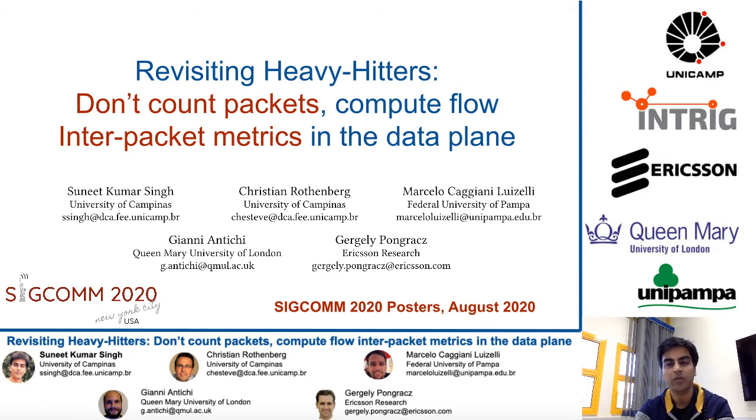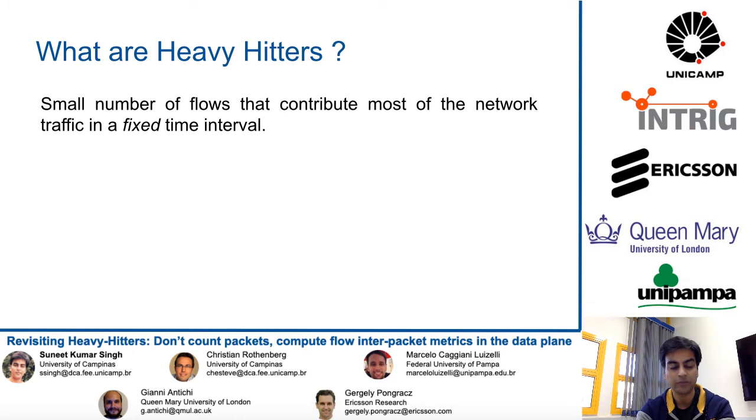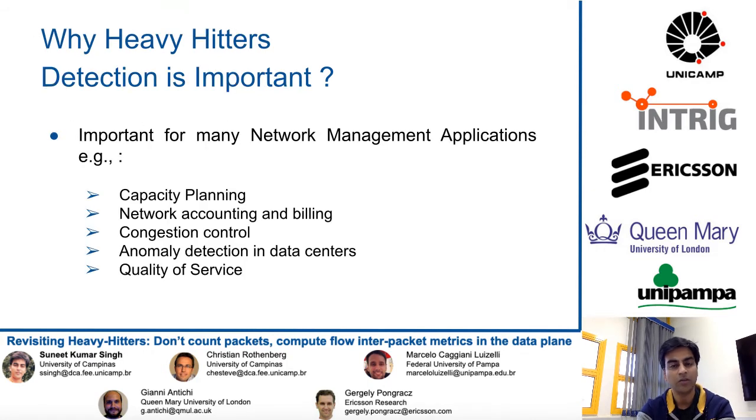So first let's start to discuss what are heavy hitters. There are different definitions of heavy hitters, but the most common definition is we select those flows as a heavy hitter which contribute most of the network traffic in a fixed time interval. But why do we need to detect heavy hitters? A number of network management applications such as congestion control, quality of service management, and flow size aware routing can benefit from the identification of heavy flows or heavy hitters.